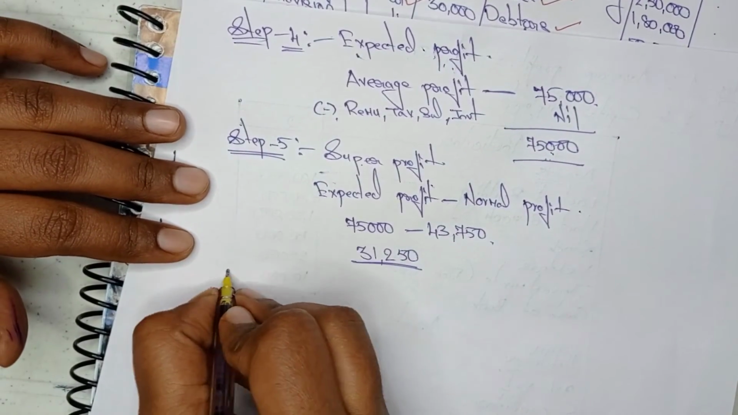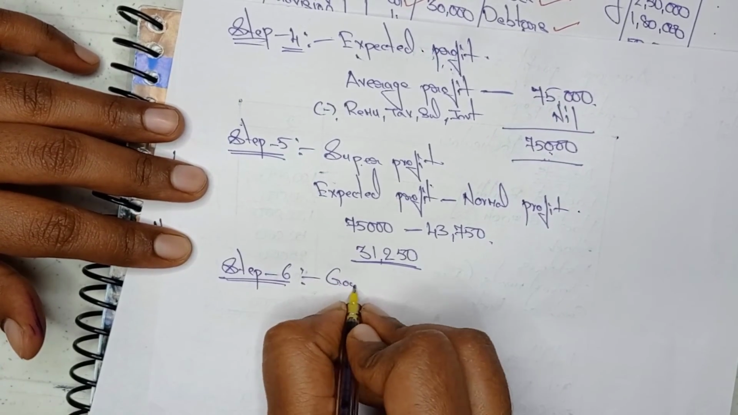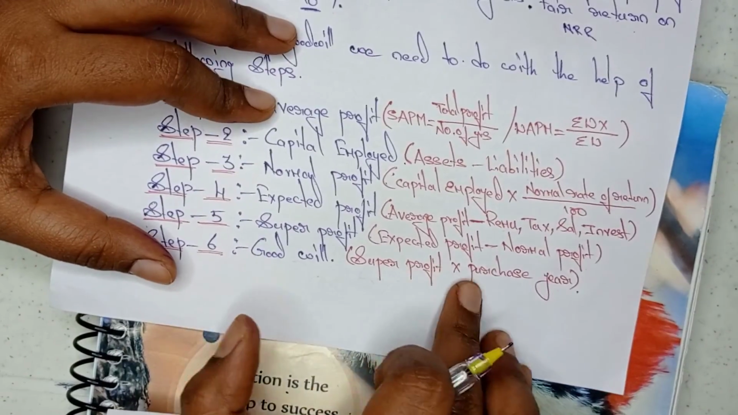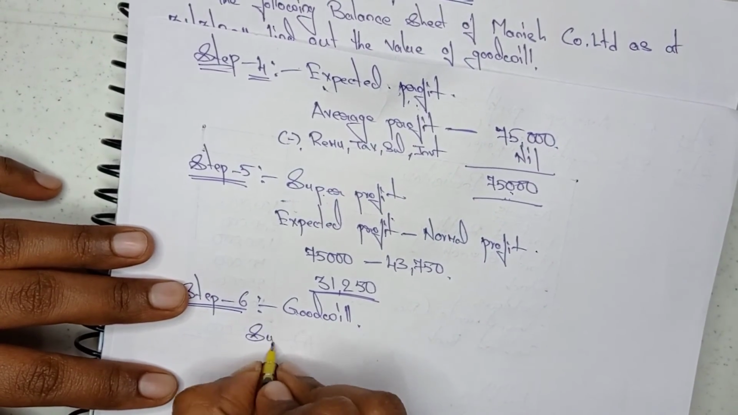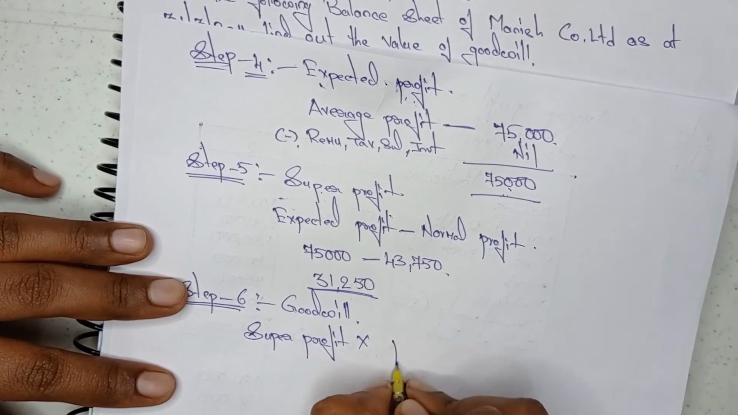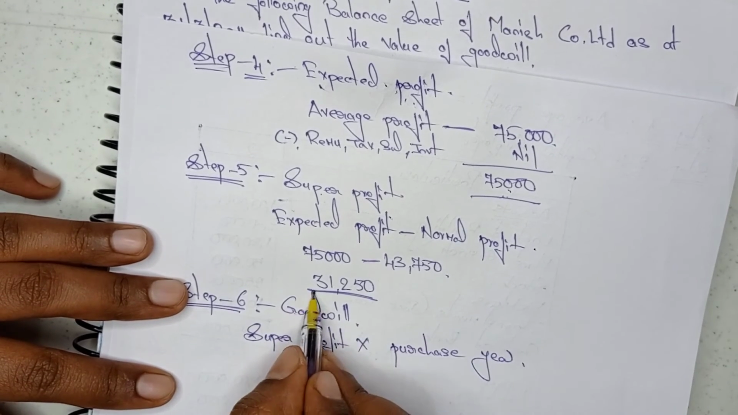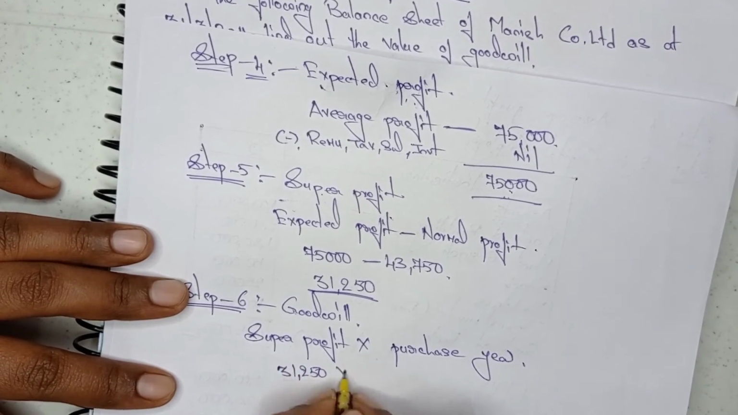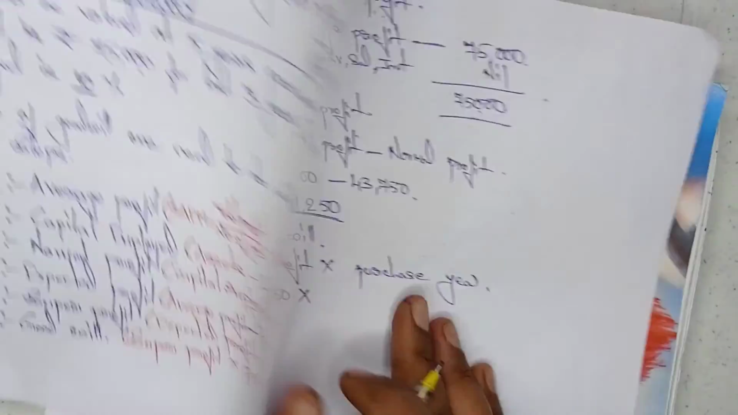So now the last step, step 6. What is that? Goodwill. Goodwill also has a formula. What is the formula of goodwill? Super profit into purchase year. So I am writing here the formula, super profit into purchase year. What is the super profit value we got? 31,250, no? So 31,250 into what is the purchase year? The purchase year is going to be given in the question. Where it is, we will see.